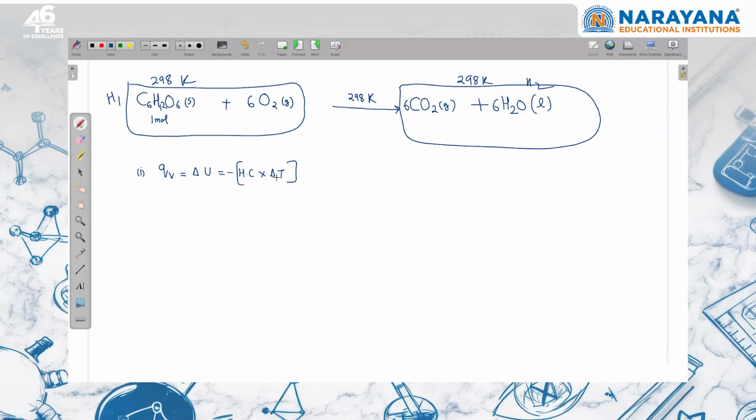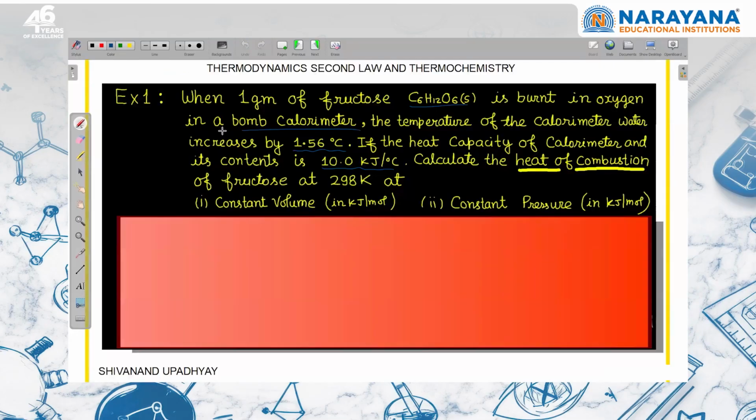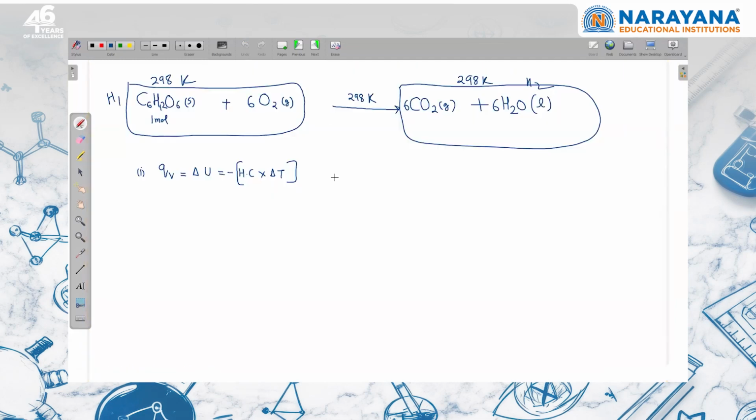By doing calculation, they have given that for 1 gram of fructose, this whole thing is happening for 1 gram. I convert this into moles. Number of moles of fructose will be 1 divided by the molar mass, which is the same for glucose or fructose, right? So what is that? I think 180, right? So this is the number of moles. For 1 mole, heat of combustion they are asking. So whatever QV is coming for 1 by 180 mole, for 1 mole you have to multiply it by 180. So this will be the answer. This is delta U of the reaction.